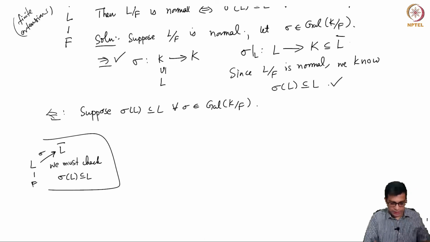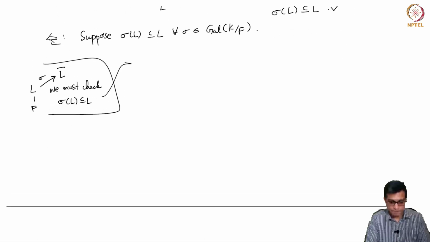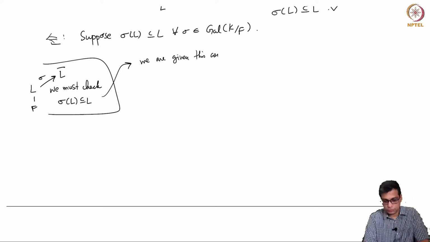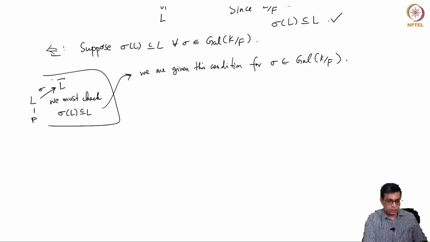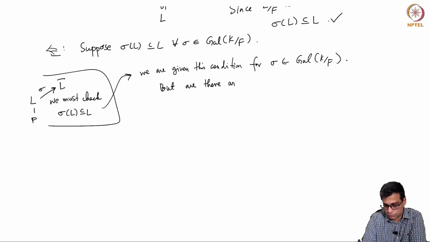What we are given is this condition for sigma in the Galois group, but can we show this for any map from L to L bar? Are there any other maps from L to L bar?